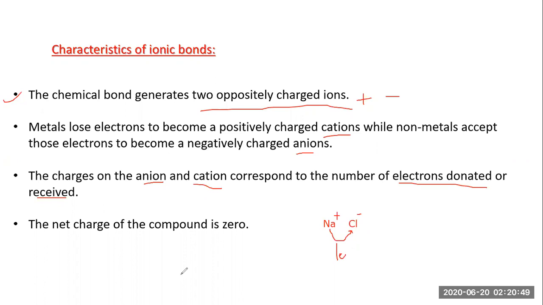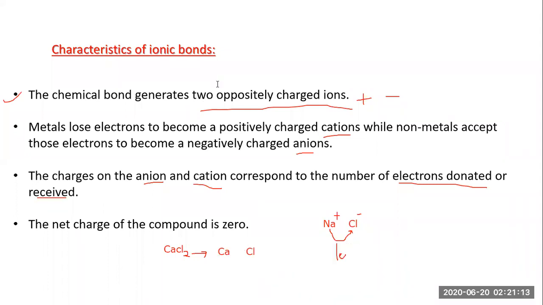Let's talk about another example, CaCl2. In this case, if we dissociate calcium chloride, you will get a structure like this.